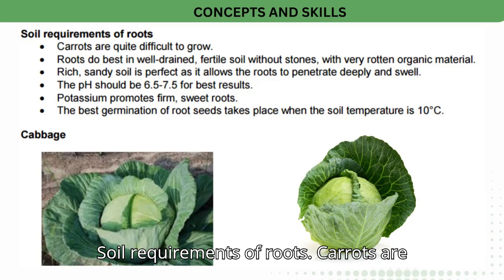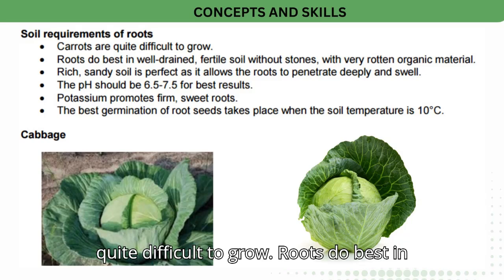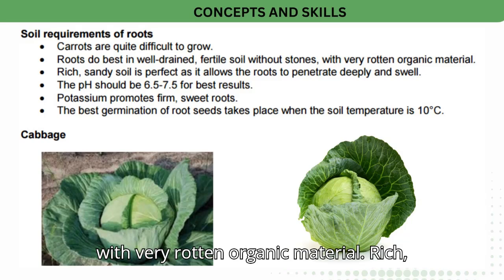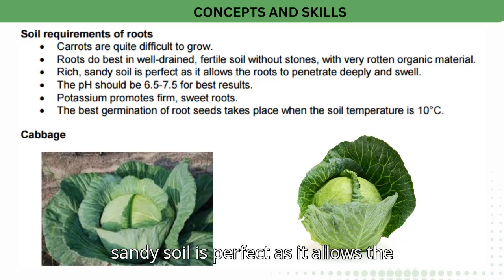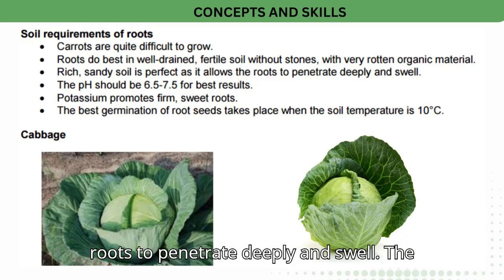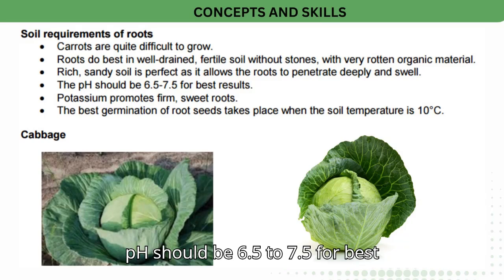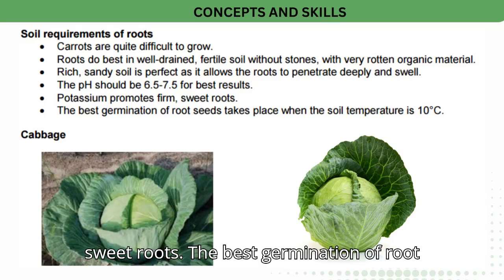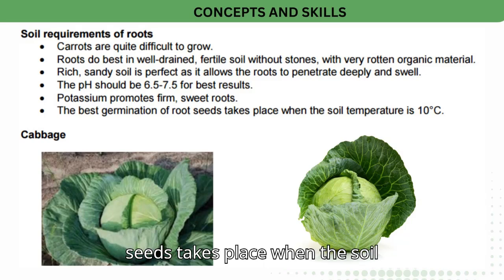Soil requirements of carrots. Carrots are quite difficult to grow. Carrots do best in well-drained, fertile soil without stones, with well-rotted organic material. Rich, sandy soil is perfect as it allows the roots to penetrate deeply and swell. The pH should be 6.5 to 7.5 for best results. Potassium promotes firm, sweet roots. The best germination of carrot seeds takes place when the soil temperature is 10 degrees Celsius. Cabbage.